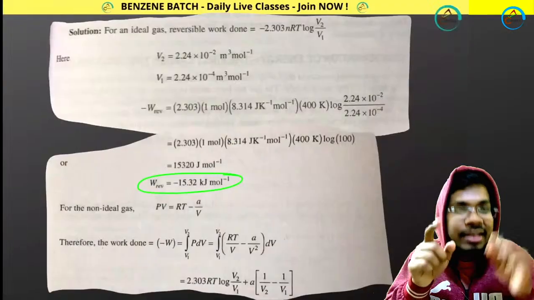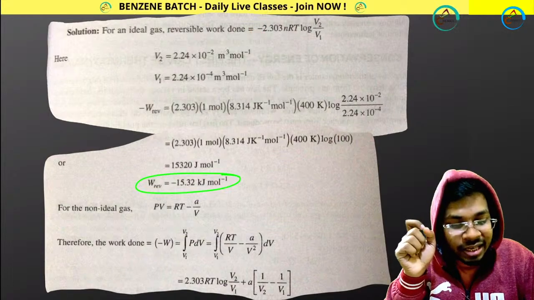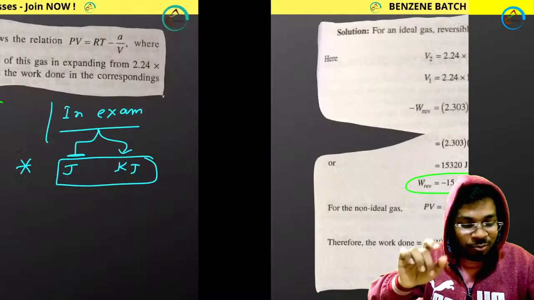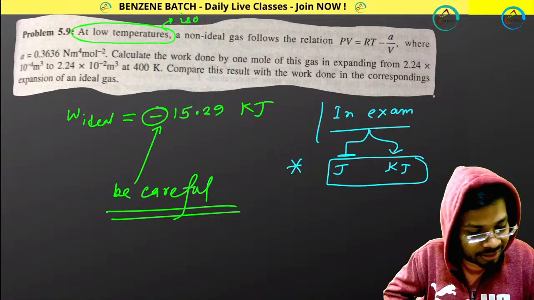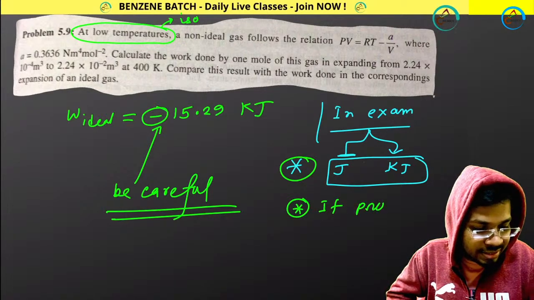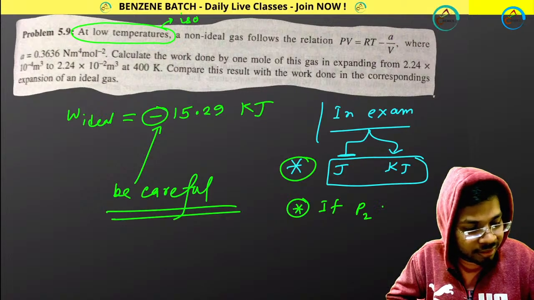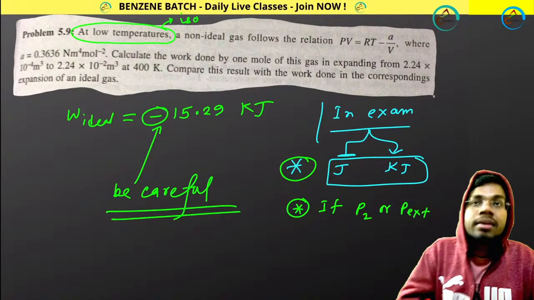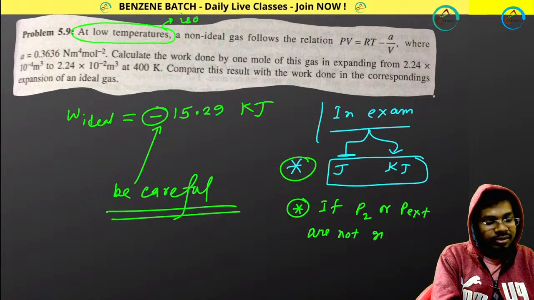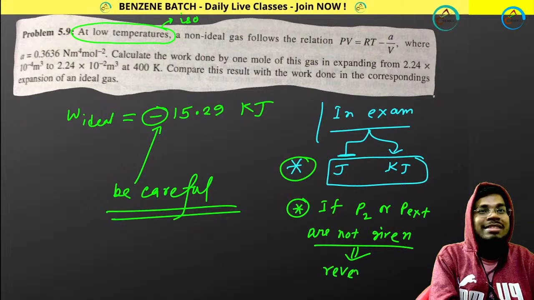If it is irreversible, how can you use this equation? So another important point you get from here: if pressure is not given, P2 or P external, if these two are not given, then understand this process is reversible.